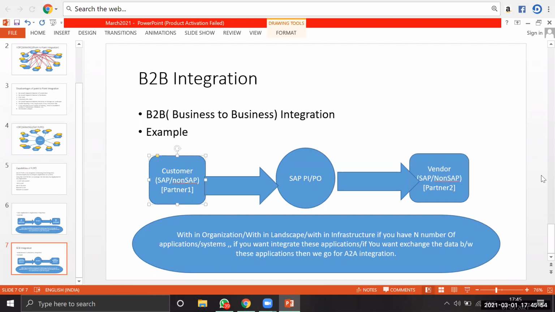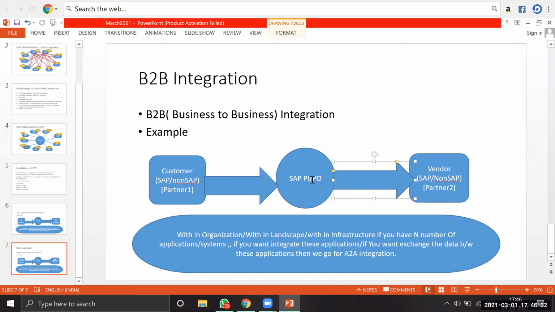So here we have a customer and a vendor. You need to provide automatic transactions between this customer and vendor, but they are sitting in different organizations, right? This is my organization one, R1 infrastructure, a particular landscape, whereas the vendor is sitting in a different organization, infrastructure or landscape level. So directly we cannot communicate from the customer to the vendor. Then how are we going to communicate here? Using middleware here, that is SAP PAR PO.